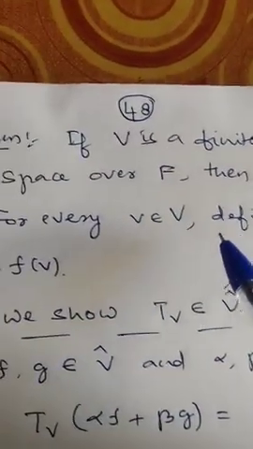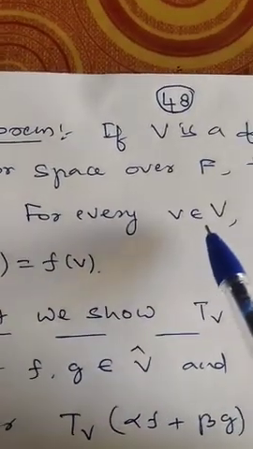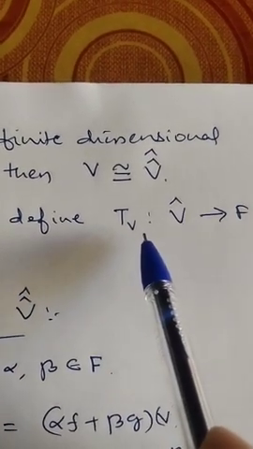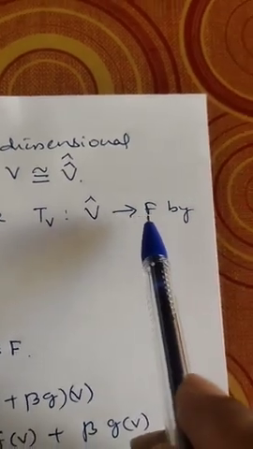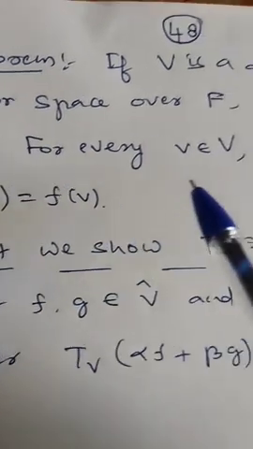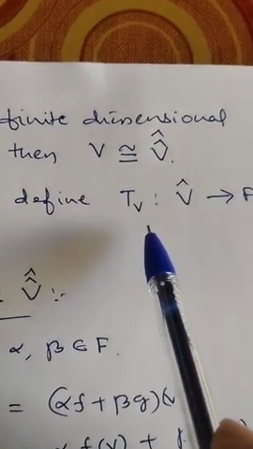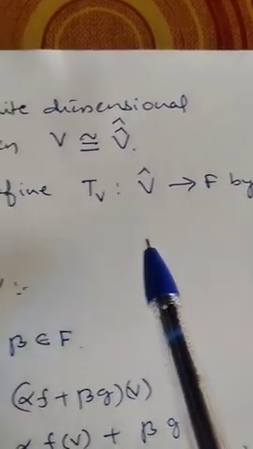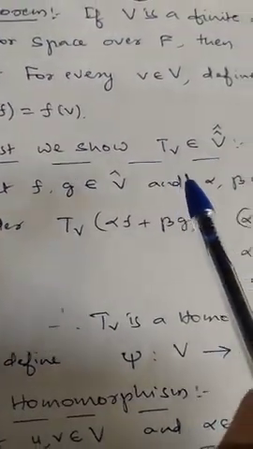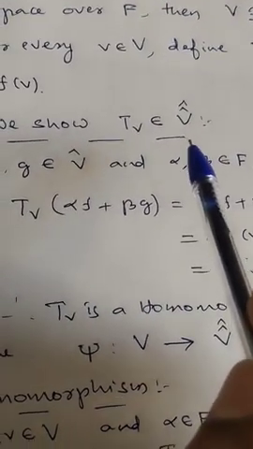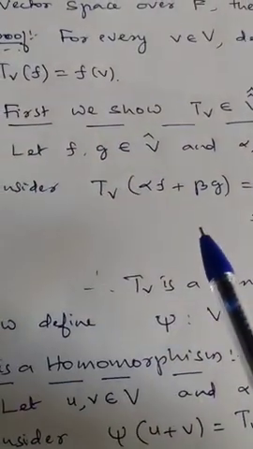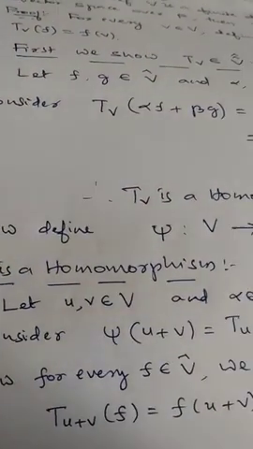Okay, for this, for every v belongs to V, we define a map T_v from V cap to F by T_v of f is equal to f of v. So first we show that T_v is an element of V double cap. Just now we have shown it. So T_v is an element of V double cap, which means T_v is a homomorphism.